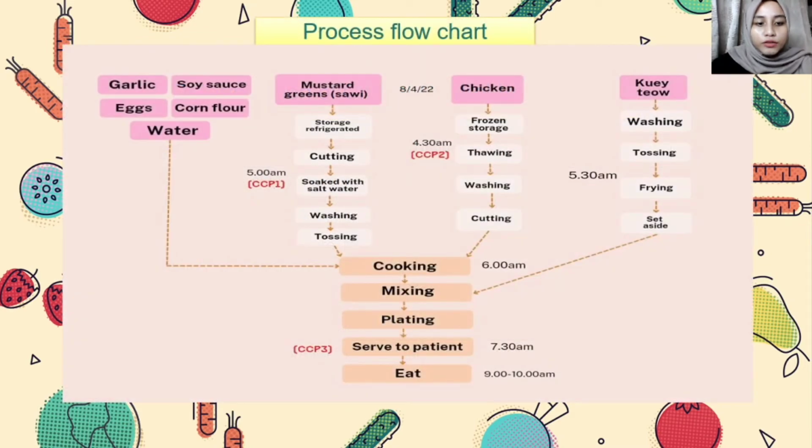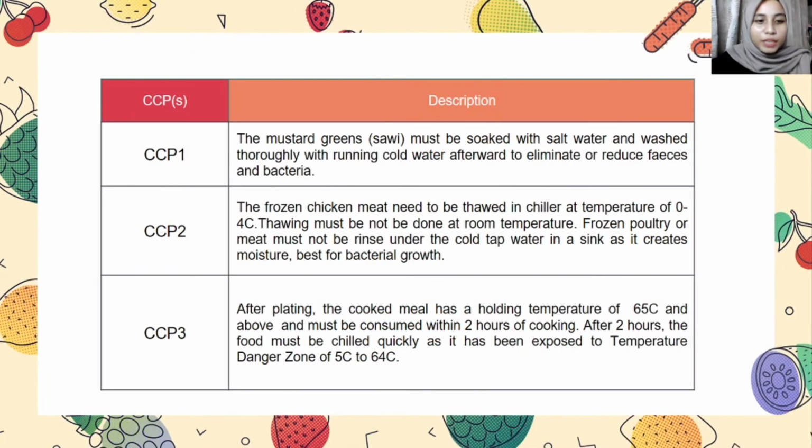So this is the process flowchart of the menu. There are 3 identified CCPs that involve temperature and time. Let me explain a bit about each of the critical control points identified. First, the mustard greens or sawi must be soaked with salt water and washed thoroughly with running cold water afterward to eliminate or reduce feces and bacteria.